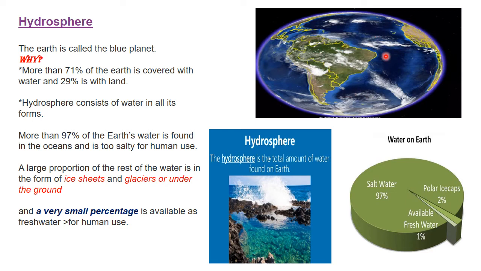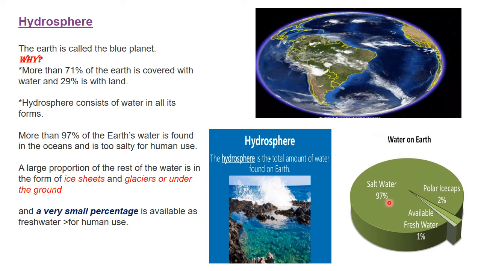Now you must have heard of scarcity of water. There are different campaigns running to save water. Now if our Earth is called the blue planet, then why do we have the scarcity of water? This is so because this is the graph which shows the presence of water on our planet. This is the total amount of water present on our Earth, available for us.